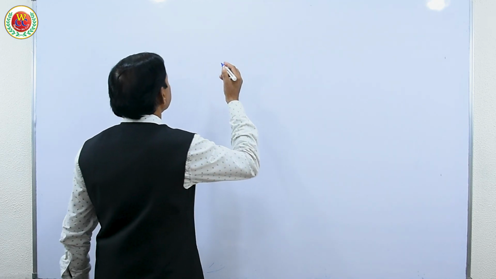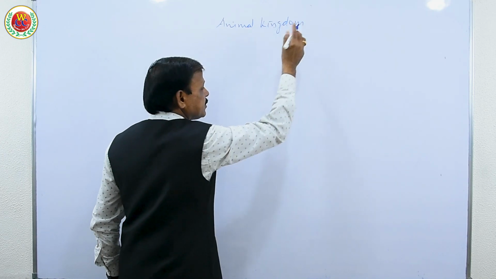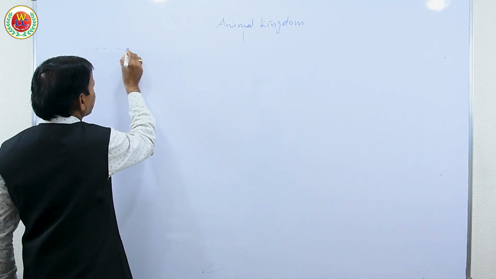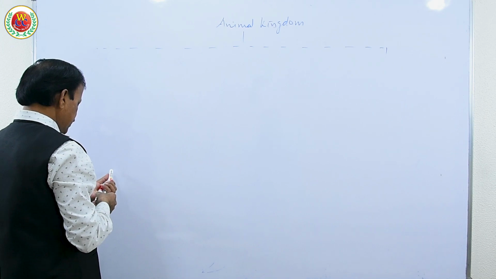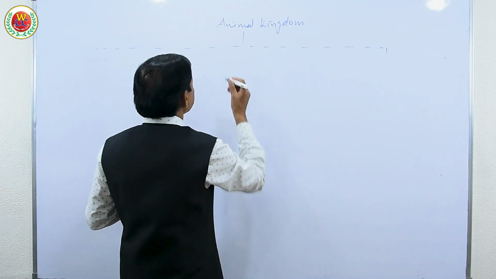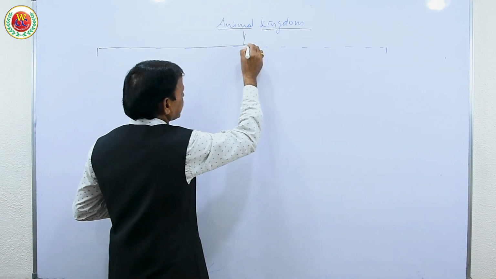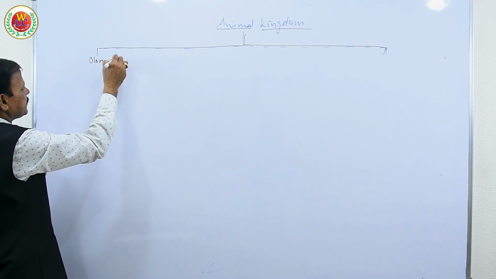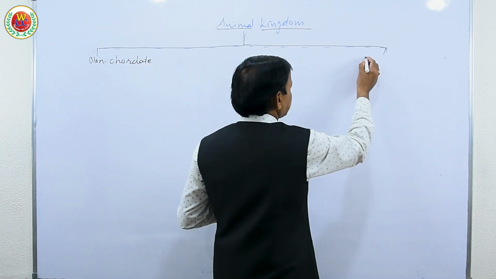So to understand what exactly this meaning is, the whole animal kingdom, no doubt unicellular and multicellular, is already separated, but the multicellular animals are divided into chordate and non-chordate. So to have better understanding for this, non-chordate and chordate.